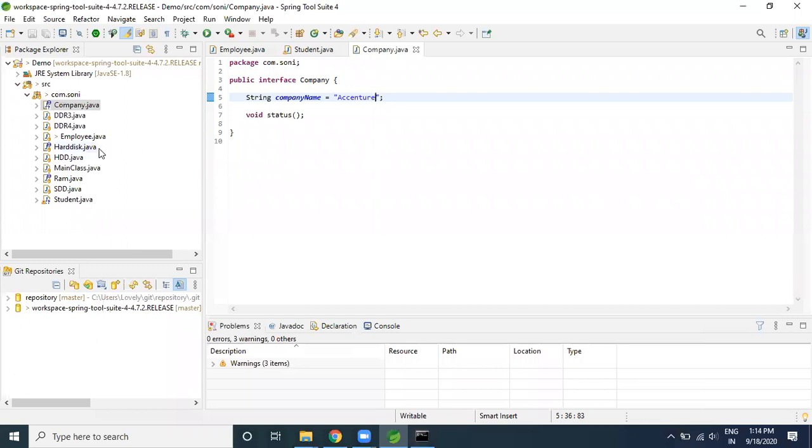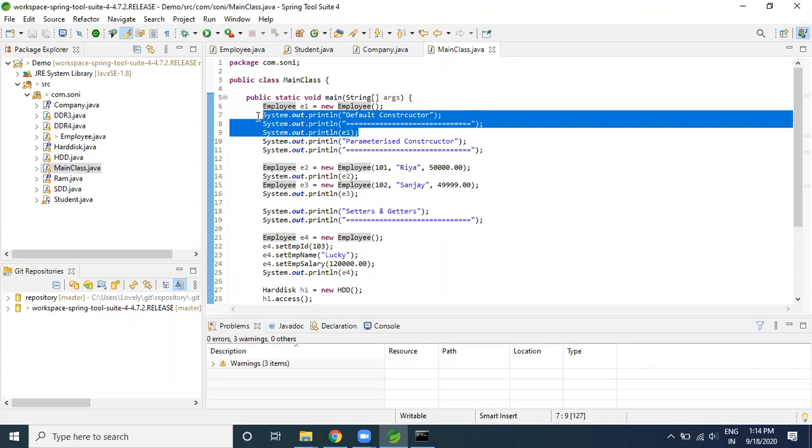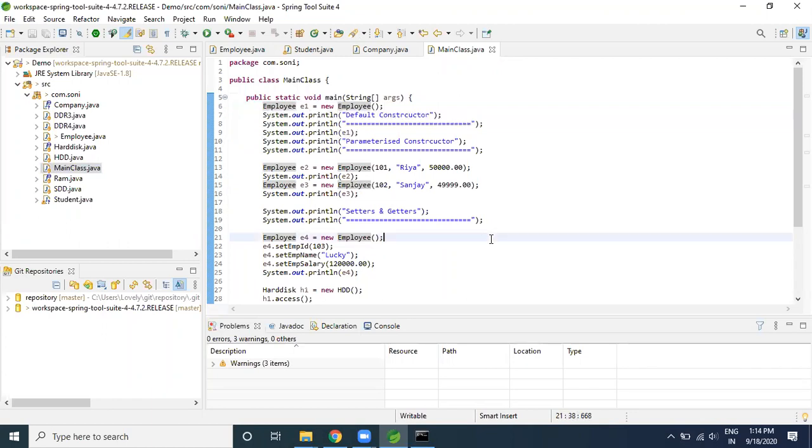What exactly did we do yesterday? We tried to achieve some loose coupling. How exactly were we trying to achieve the loose coupling? So this is my main class. As part of the main class, if you observe, in a very simple way we are trying to create the object using Employee e1 is equal to new Employee. Whenever I'm using it like this, by default I'm using the default constructor, and definitely I'm going to have some empty values for those particular fields.